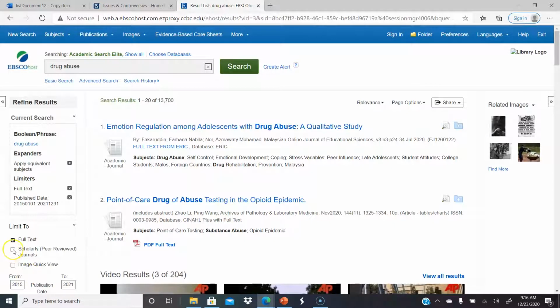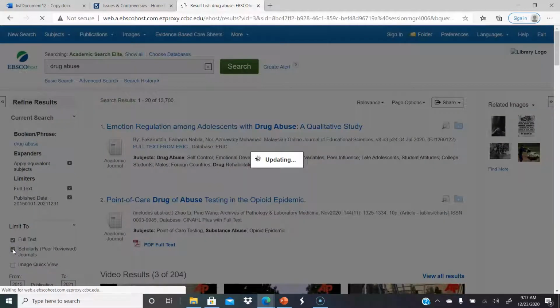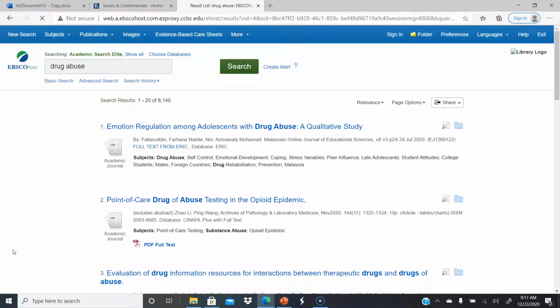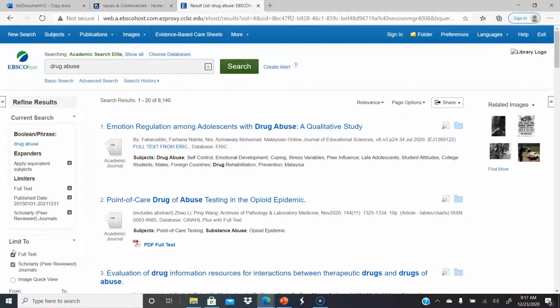So one thing you can also do is, if we want to get everything popular out of there, which you don't necessarily want to do for this class, but if you did, or at least you want one scholarly resource in those 3 outside sources, you can hit scholarly. And then that's going to eliminate another 5,000 to 6,000 articles just on drug abuse.